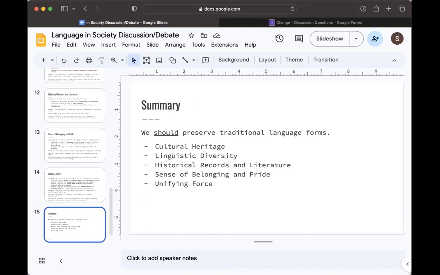So to summarize, my argument is that we should preserve traditional language forms. And the reasons for this is that it can provide a lot of cultural heritage and linguistic diversity. It gives us the power to read historical records and literature. It can help communities feel a sense of belonging and pride. And it can be a unifying force for communities that may otherwise not have much in common.